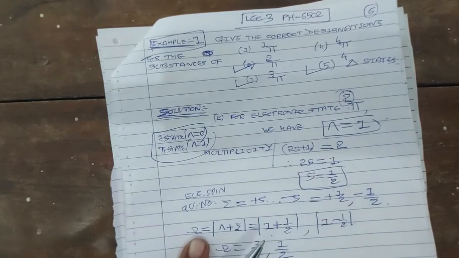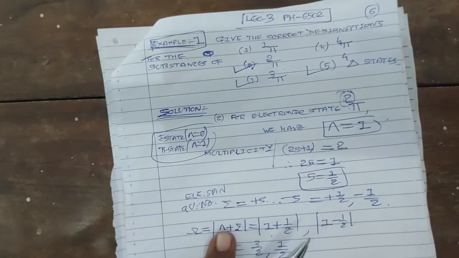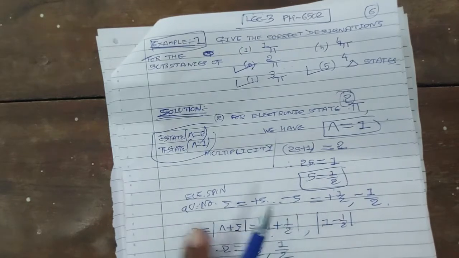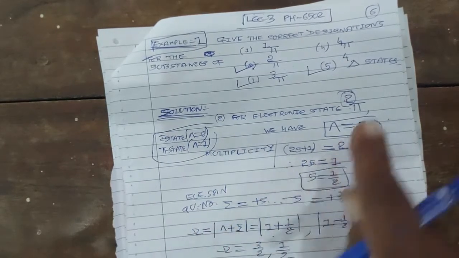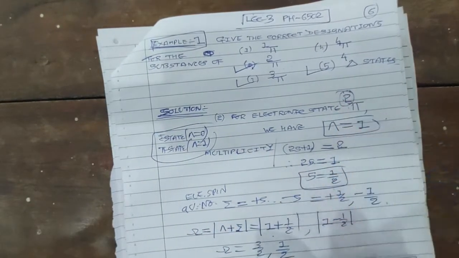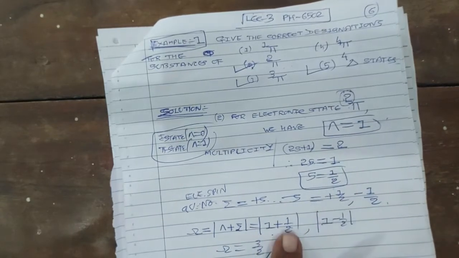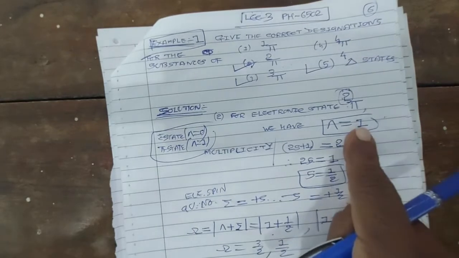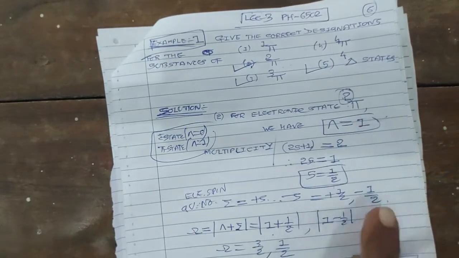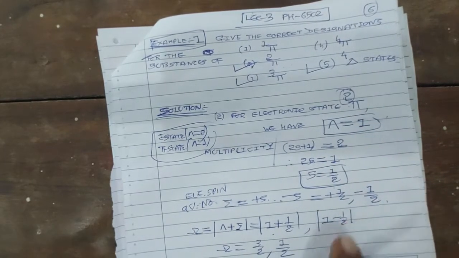So the total quantum number omega is the algebraic sum of lambda and sigma. The quantum number corresponding to the total angular momentum of the molecule, omega, is lambda plus sigma. For the pi state, lambda is 1 and the first value of sigma is 1 by 2. So 1 plus 1 by 2 is 3 by 2. Then for the pi state, lambda is 1 and the other value of sigma is minus 1 by 2. 1 minus 1 by 2 will be 1 by 2.